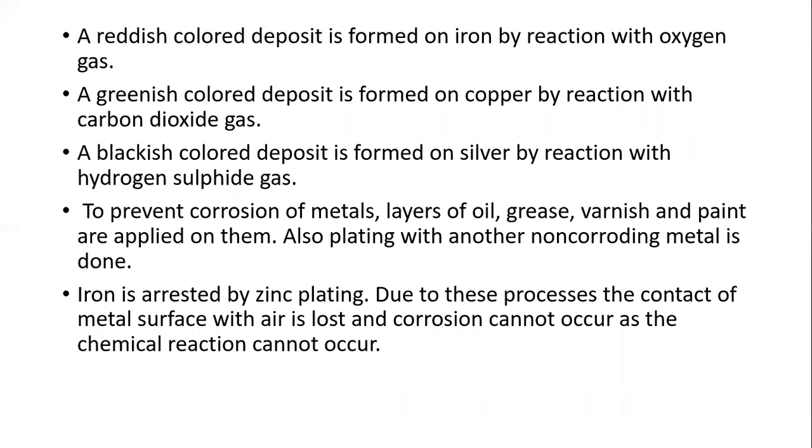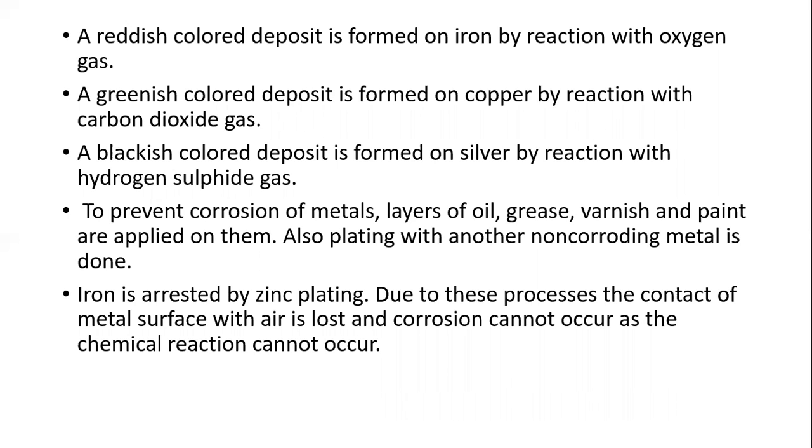Then third, a blackish color deposit forms on silver, by reaction with hydrogen sulfide gas. Our silver ornaments or silver things react with hydrogen sulfide gas and become black. Okay.